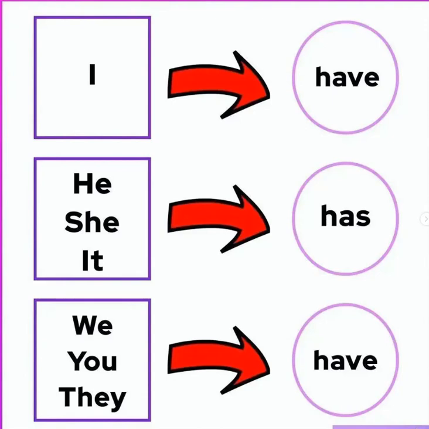We use have when there is I. We will use has with he, she, and it. We use have with we, you, they. We use am with I. If there is he, she, it, we use is. If there is you, we, they, we use are.